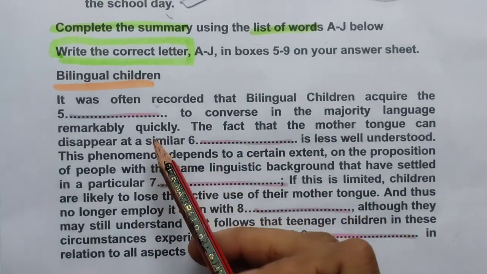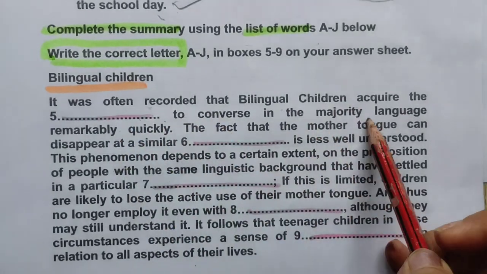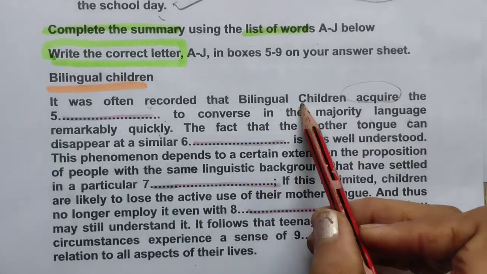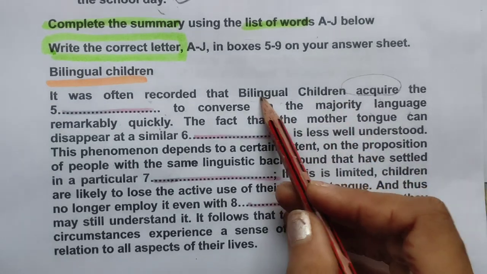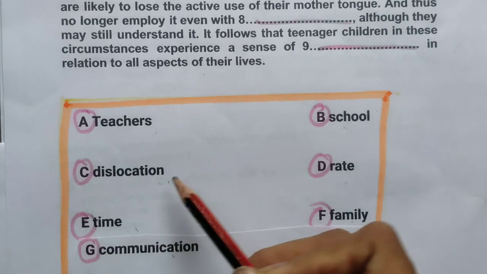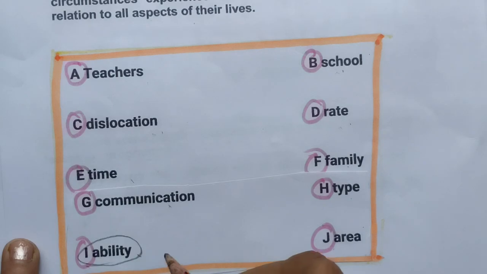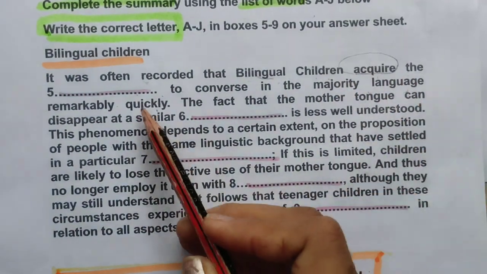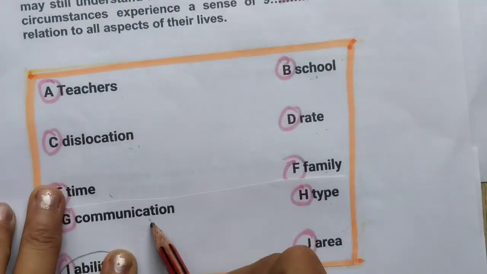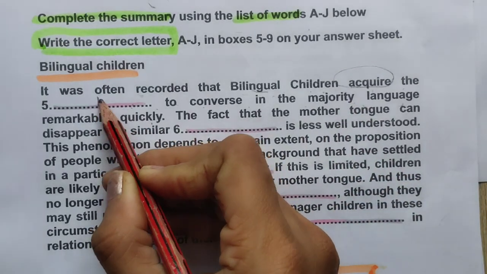Okay. So first one is saying it was often recorded that bilingual children acquire the dash to converse in the majority language remarkably quickly. What do they acquire? Those who are speaking two or more languages, what do they acquire? So let's find it. Teachers, dislocation will not come, school will not come, rate will not come. I think ability or skill will come here. Ability to converse means communication. So we will write I.